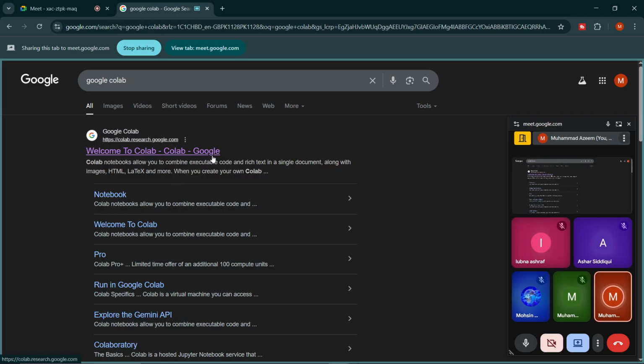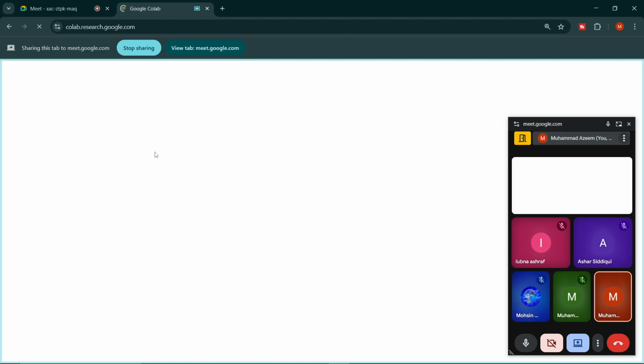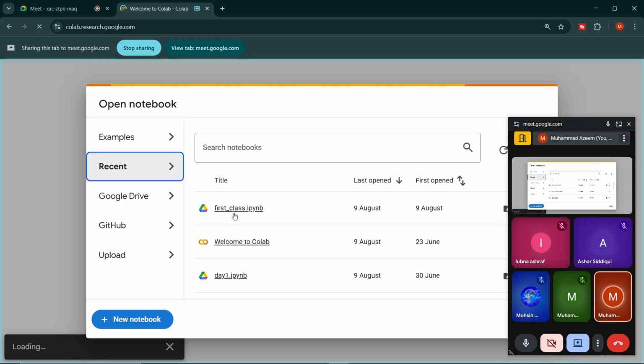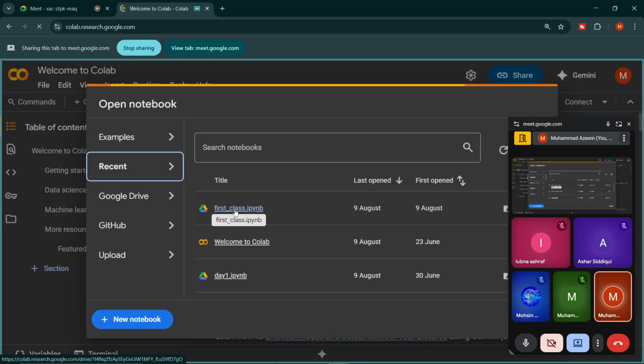Okay, so we will write Google Colab on Google. So the first website we get, we will open it. And then we can use the same notebook which we created yesterday for the first lecture.